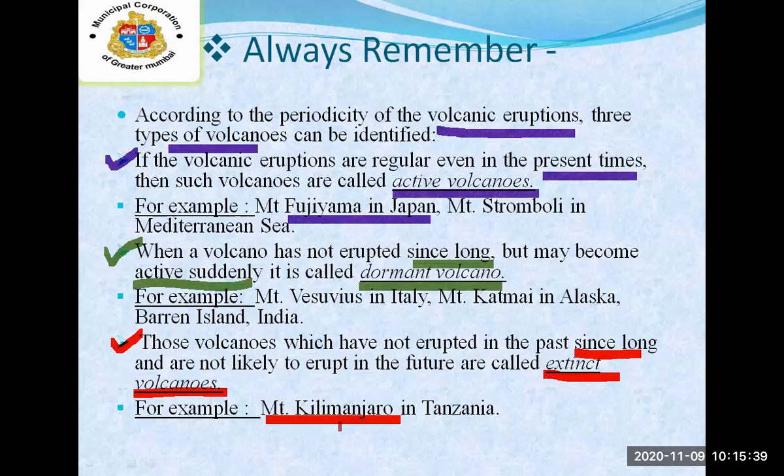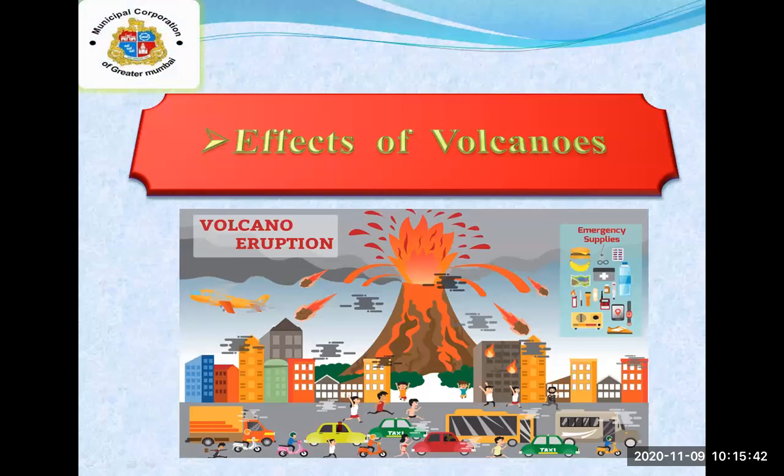Next, just now we have studied about the volcanoes, the types of volcanoes, and the three types of periodicity of volcanic eruption. The next is about the effects of volcanoes. There are some effects of volcanoes which can damage forests, houses, and people also.